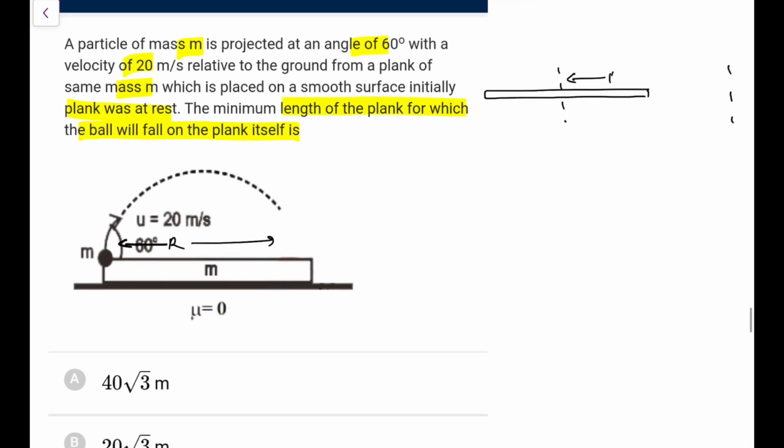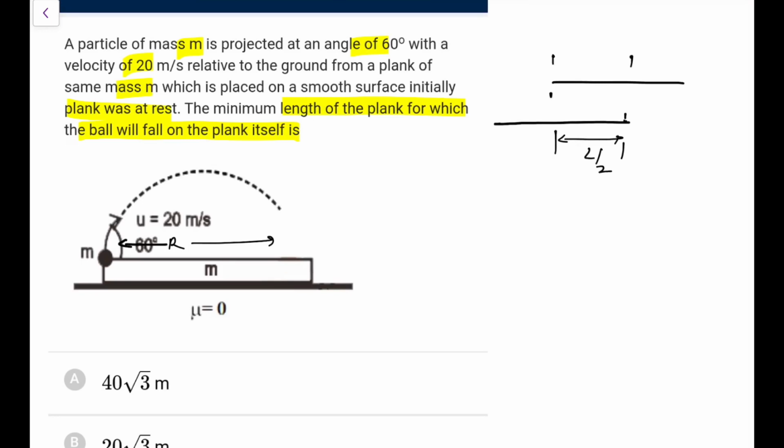So if this was your R, the plank will shift by this distance. Not R, it would be better to say: the distance it goes forward, the plank shifts backward. So the plank will shift like this. This was the plank; now the plank will shift back and the ball will go forward, and in the limiting case it lands here. In the limiting case, this length will be L by 2,